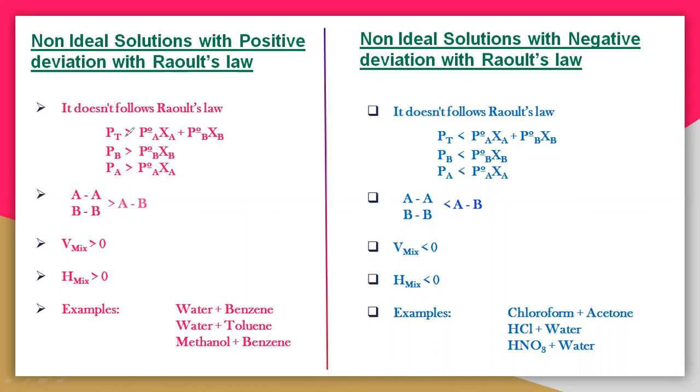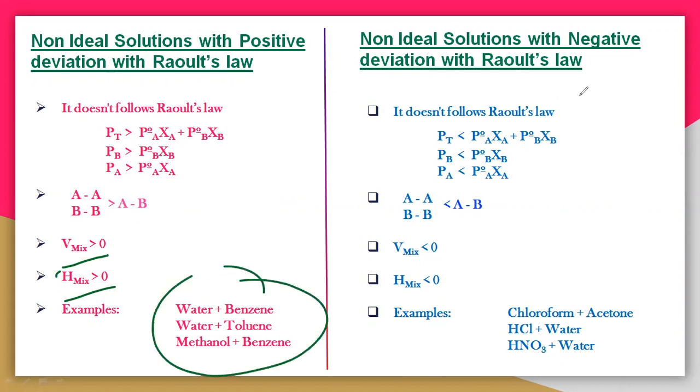So positive deviation means, see here, the greater than symbol. Everything is greater than 0. In the positive deviation, excess will be there. So here the positive pressure, excess pressure is observed. And here the interactions are weaker, and stronger there. The interactions are also higher in case of A-A and B-B. Here also V mix is greater than 0, H mix is greater than 0. And these are the examples for the positive deviation.